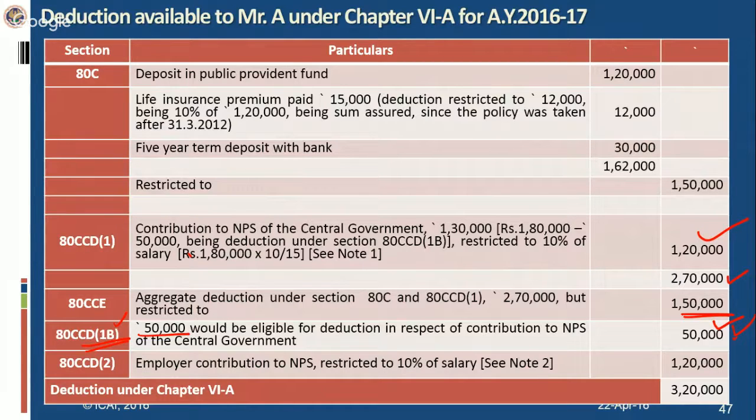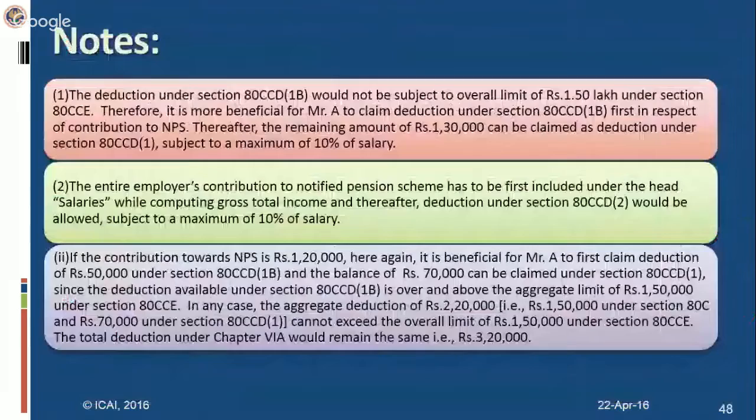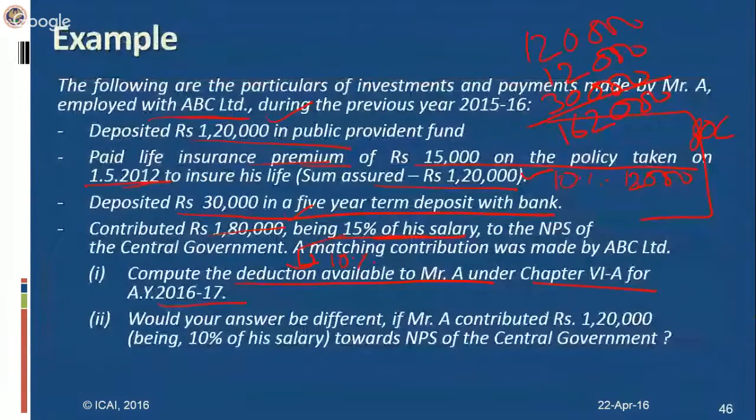Now 80CCD(2) also. Section 80CCD(2) provides for a deduction in respect of employer contribution. What will you do in case of employer contribution? A matching contribution was also made by ABC Limited, similar to the employee's contribution, that is 1,80,000. First, you have to include that amount while computing income under the head salary.